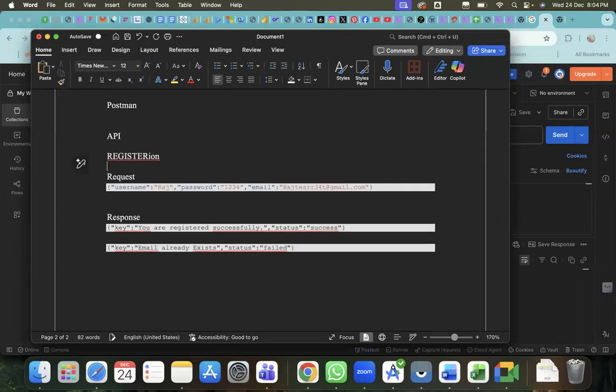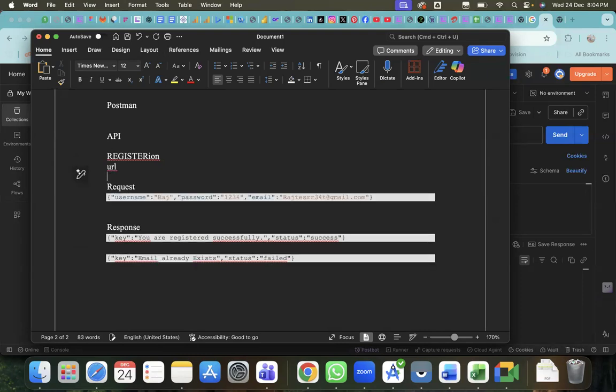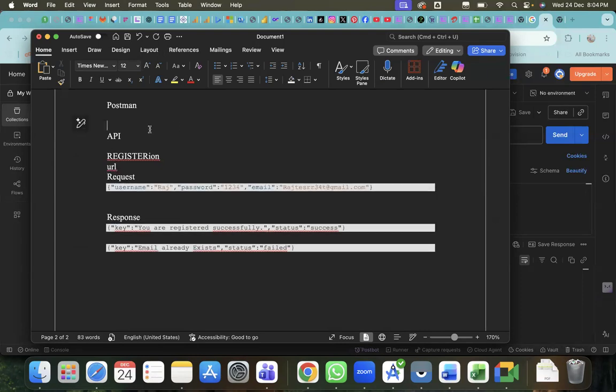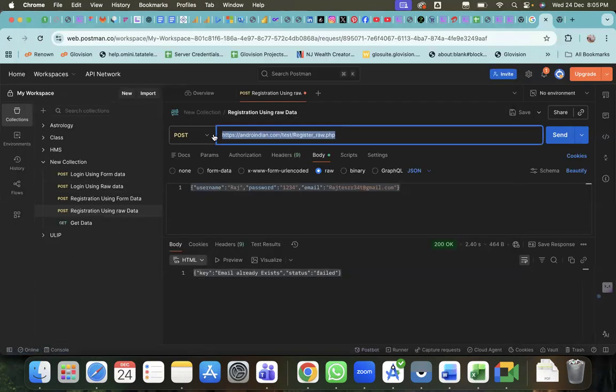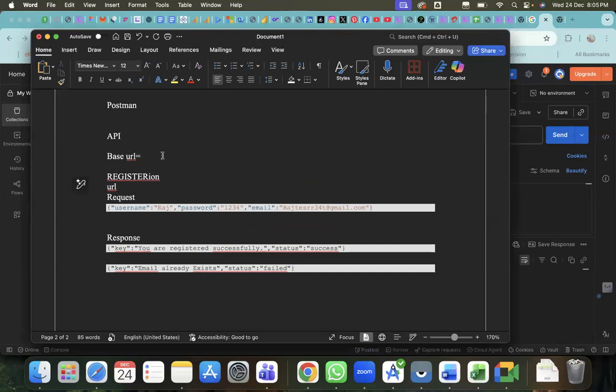But for this, we need a URL, right? In an API document, first we define the base URL. Some part of the URL will be common everywhere. Till test, it is common for every request. Then we write URL equal to base URL plus this. Like this, they'll provide the document.